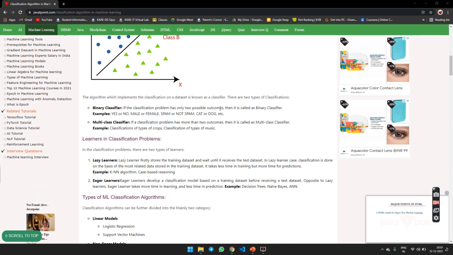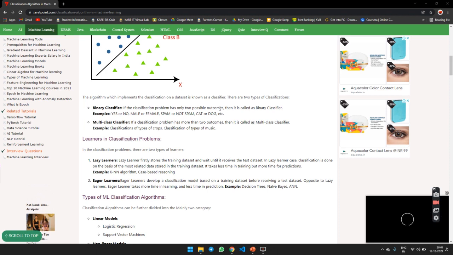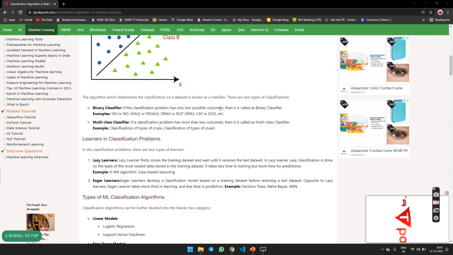Then, learners in classification problems. Lazy learners first store the training data set and wait until they receive the test data set. In the lazy learner case, classification is done on the basis of the most related data stored in the training data set. It takes less time in training but more time for prediction.